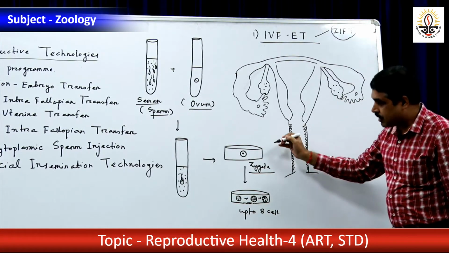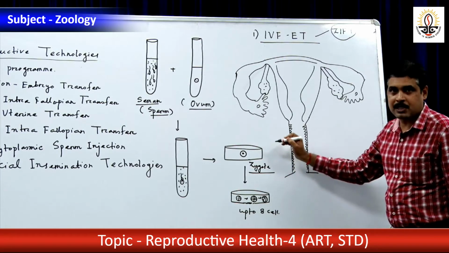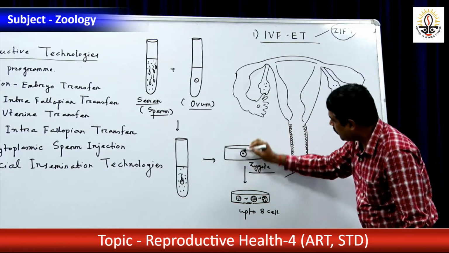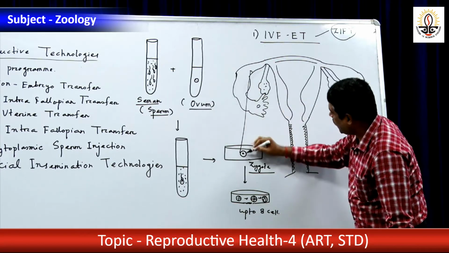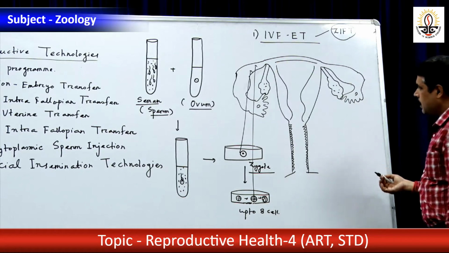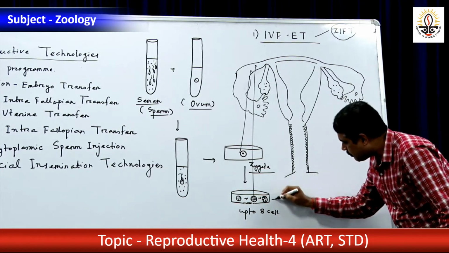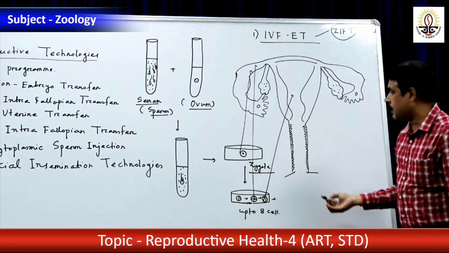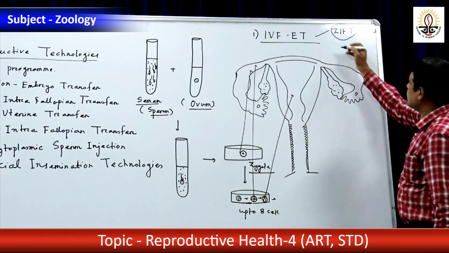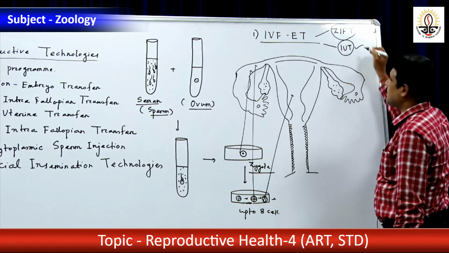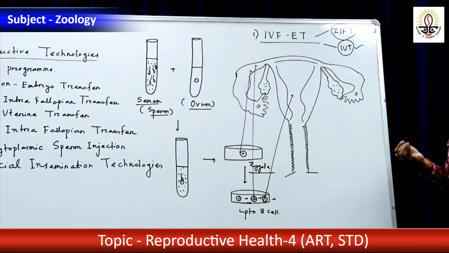If the embryo is before the 8 cell blastomere stage, it will not be implanted in the uterus, rather it will be implanted in the fallopian tube. But if it is after the 8 cell blastomere stage, then it will be implanted in the uterus, and that is what is known as IUT, intrauterine transfer. Are you getting me?